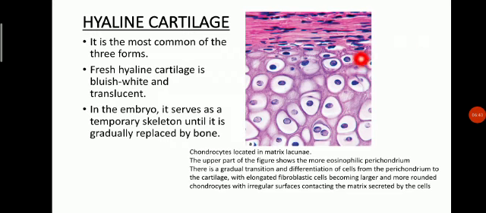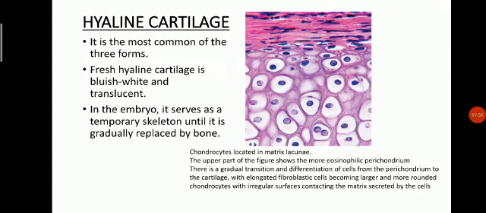The chondrocytes, in this diagram, are located in the lacunae. This part is the perichondrium, it is eosinophilic.